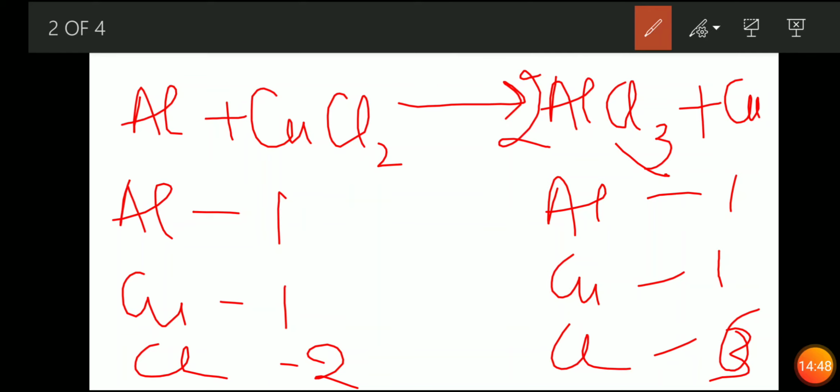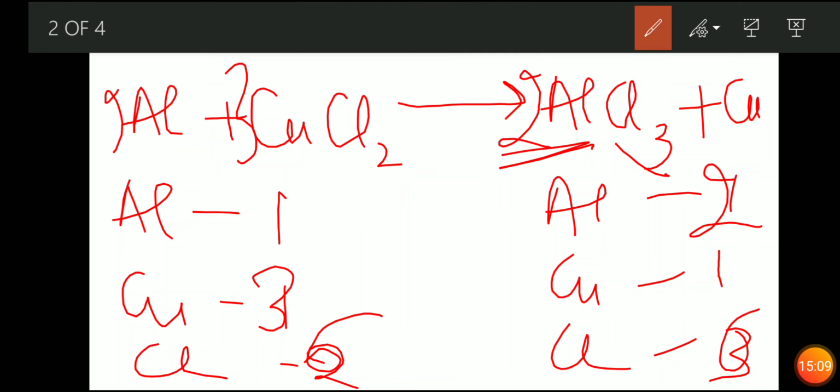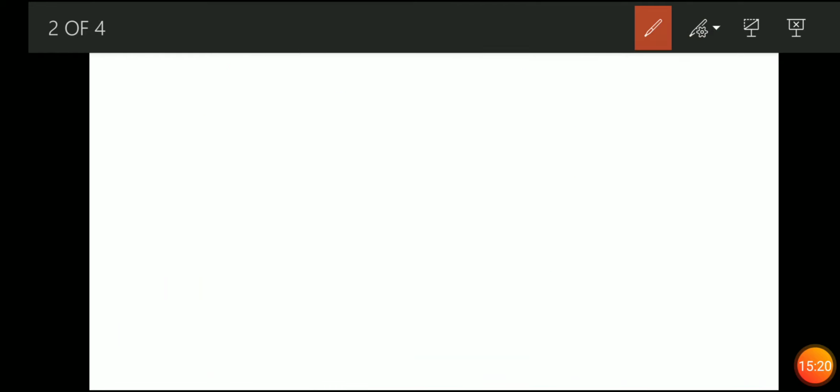Now how many aluminium are there? 2. Now we have matched chlorine over here as 6. So here we also match the chlorine by writing 3, and chlorine will become 6. But if we write 3 over here, we will get copper as 3. Now aluminium here is 2, so we need to make aluminium 2 over here. Now copper is 3, so we will write copper 3 over there. So this is how we balance the chemical equation.